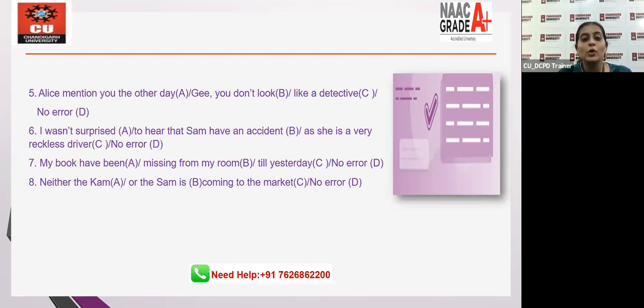Neither the Cam or the Sam is coming to the market. Which part has an error or there's no error at all? 8th question. Write down the answer in the chat box.